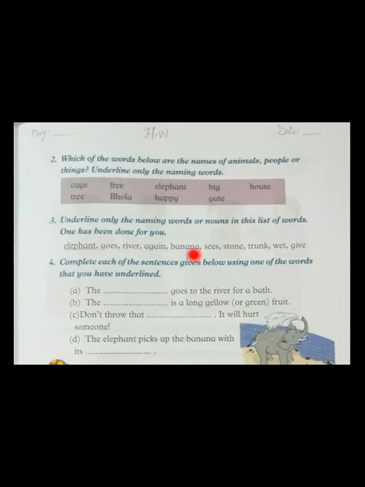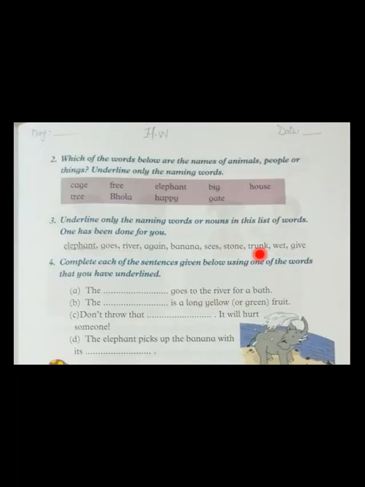Banana, yes, it is a naming word. We will underline it. Seas, no, it's not a noun. Stone, yes, stone is a noun. Trunk, yes, trunk is a noun. Wet, no, it's not a naming word. Give, not a naming word. We will not underline it. We will underline only elephant, river, banana, stone, trunk.